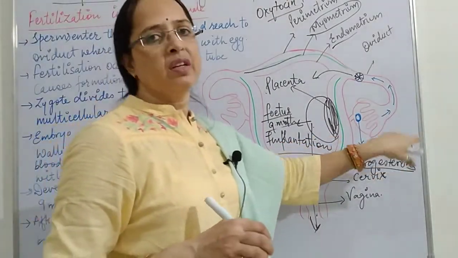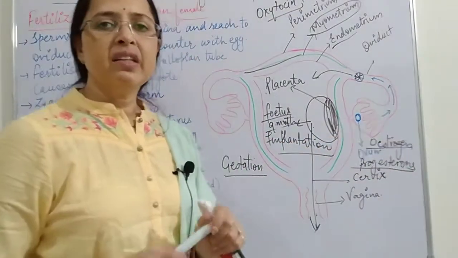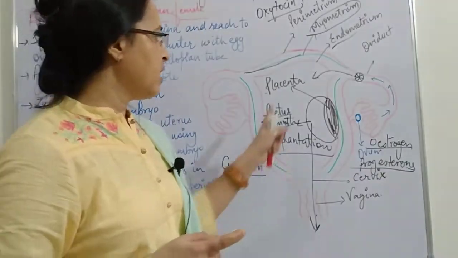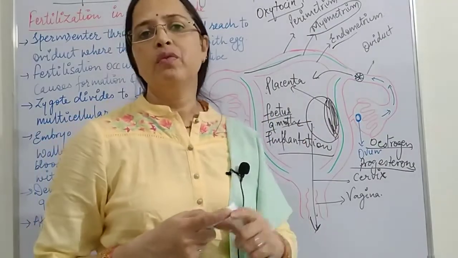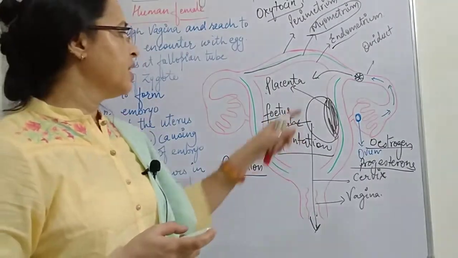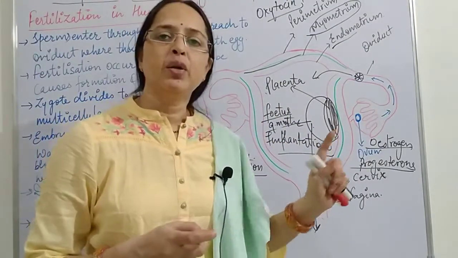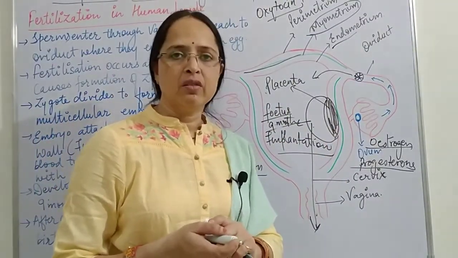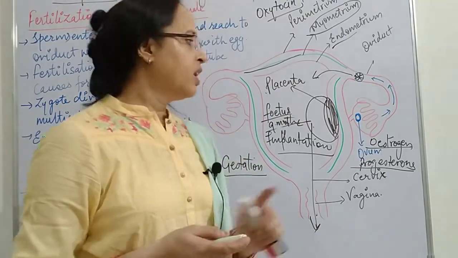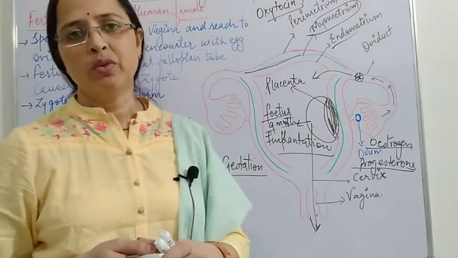Estrogen hormone is secreted for maintaining the secondary sexual characters in the female, as well as keeping the inner wall of the uterus thick so that blood can accumulate and it can prepare the endometrium, or inner lining of the uterus, for the attachment of the embryo. Second is the progesterone hormone.